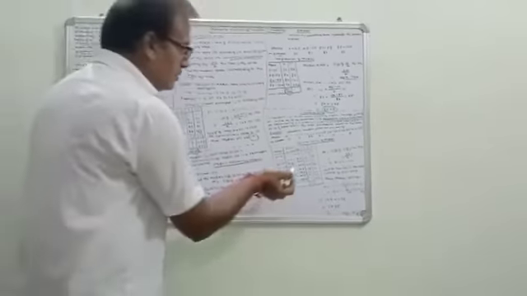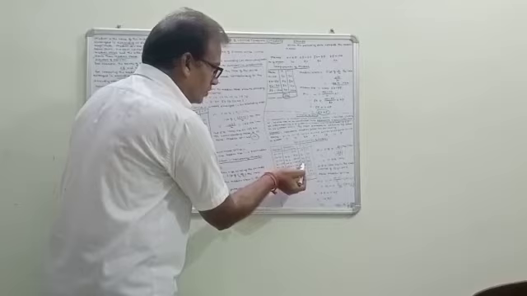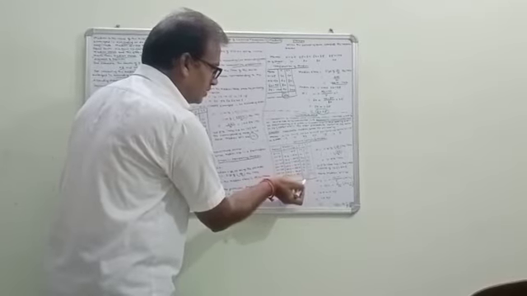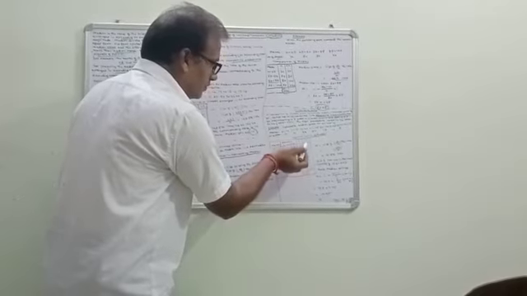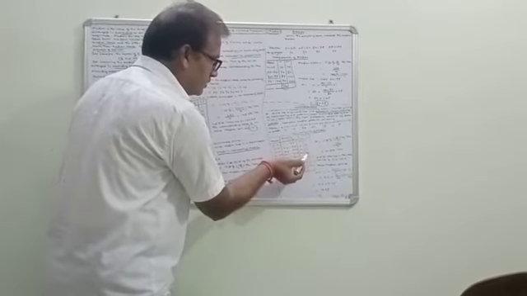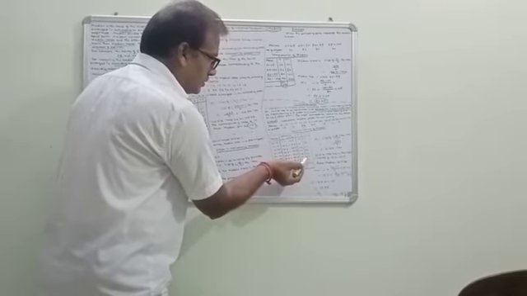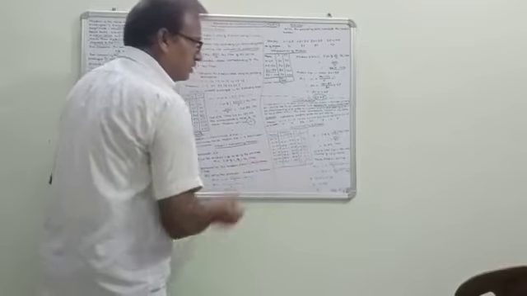Frequency here is 17, 16, 32, 24, 18, 10, 5, 1. Add these to get 123, and cumulative frequency 17, 33, 65, 89, 107, 117, 122, 123.